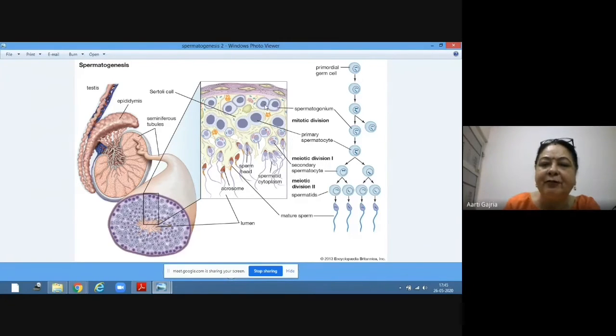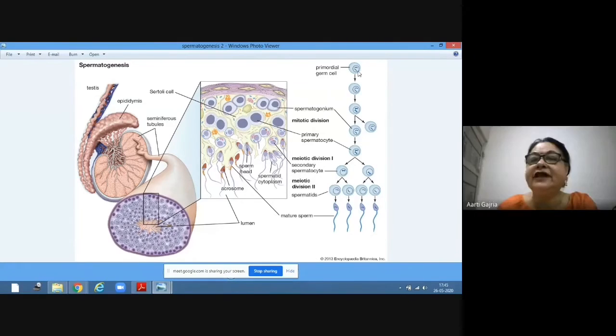These are the spermatogonium. They will undergo mitosis, cell division, and they will form primary spermatocytes. Clear? Now these primary spermatocytes are 2n because they have been formed from spermatogonia by mitosis, cell division.